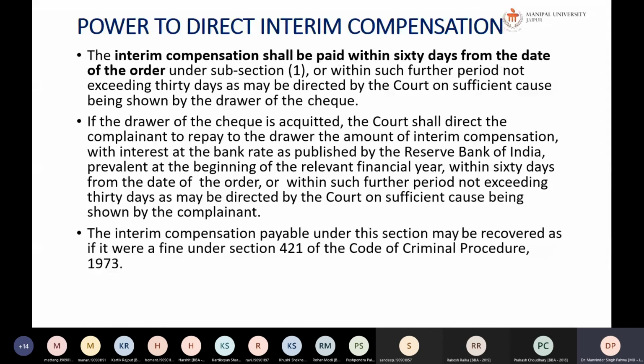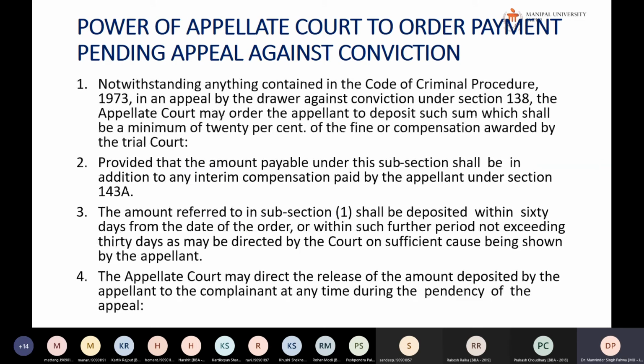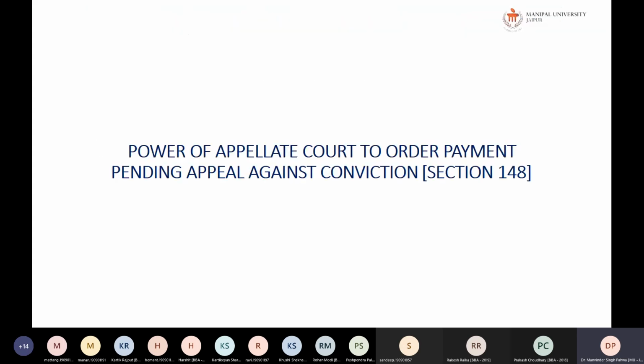The interim compensation payable under the section may be recovered as if it were a fine under section 421 of CrPC. Next is the power of the appellate court to order payment pending appeal against conviction. This is not in your syllabus, so you need not study this. We have covered almost everything given in your syllabus. The last two slides you need not study.